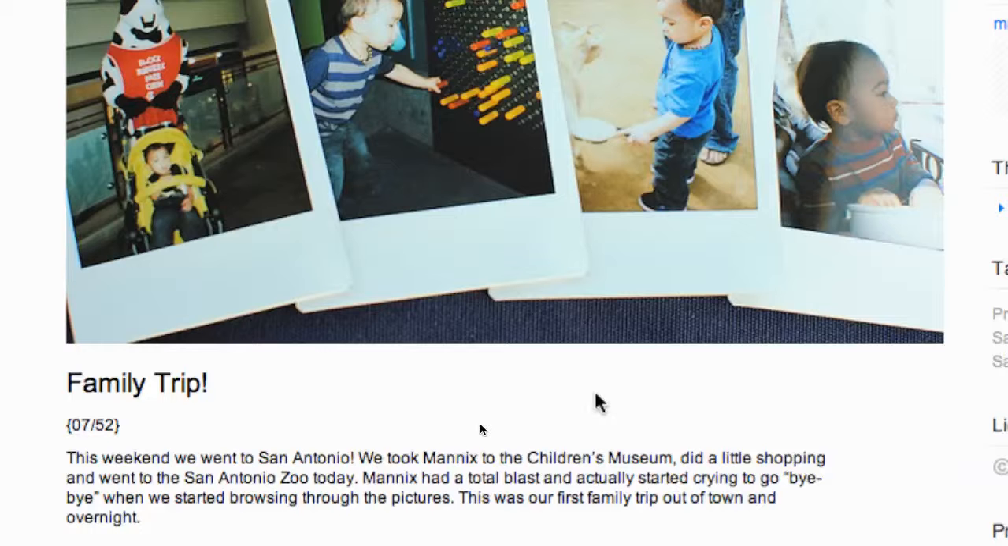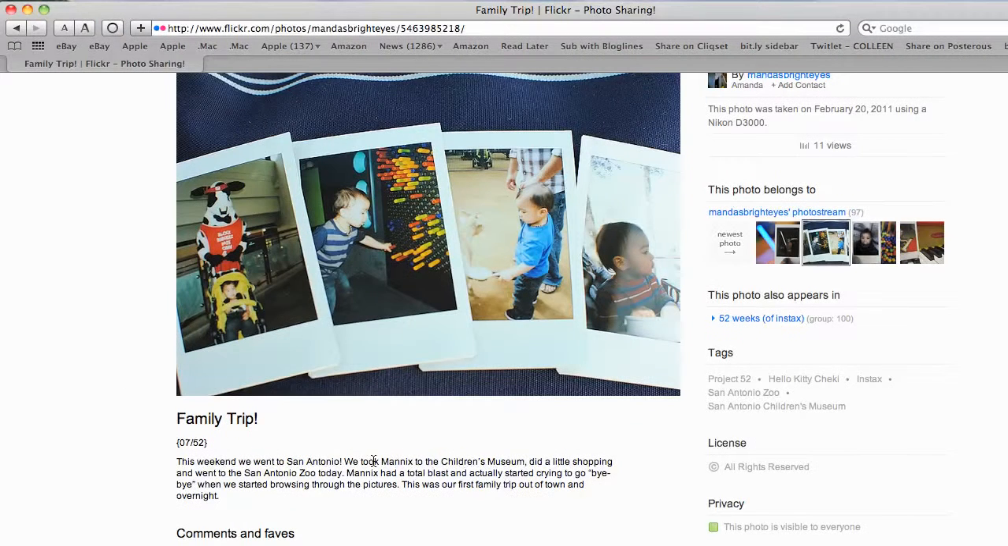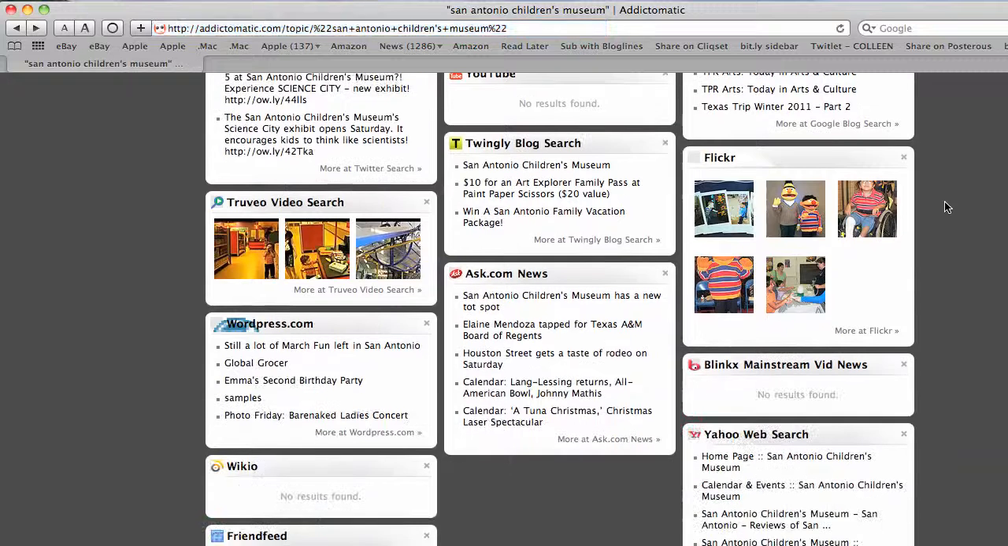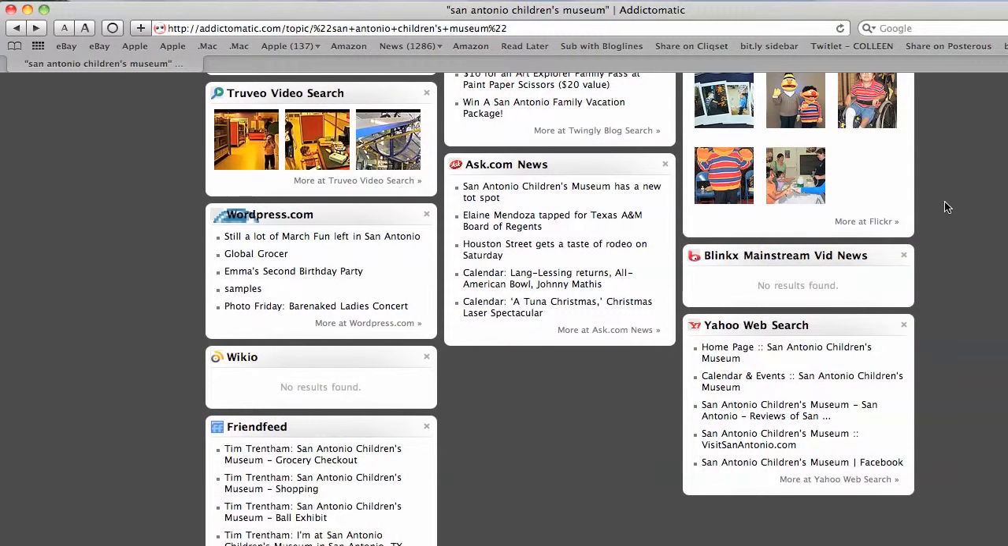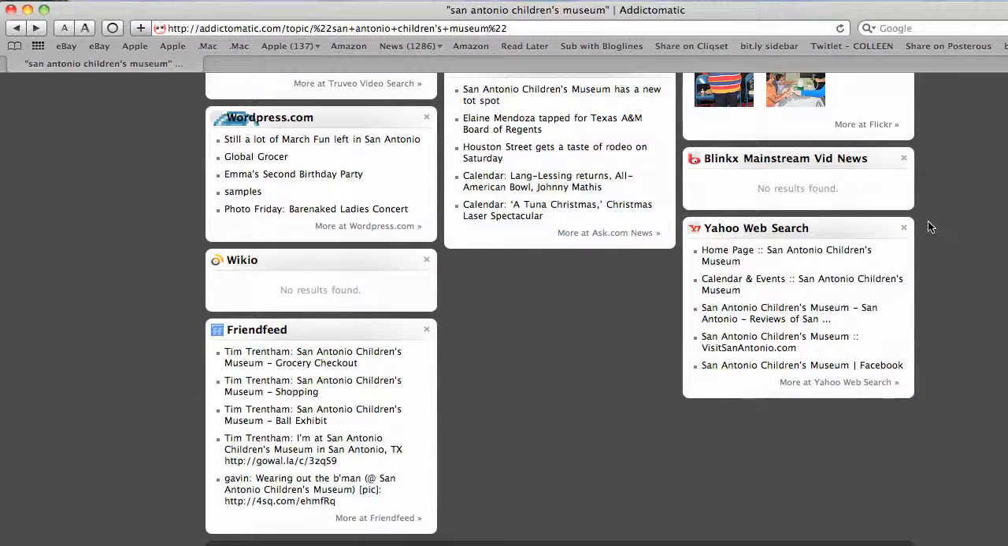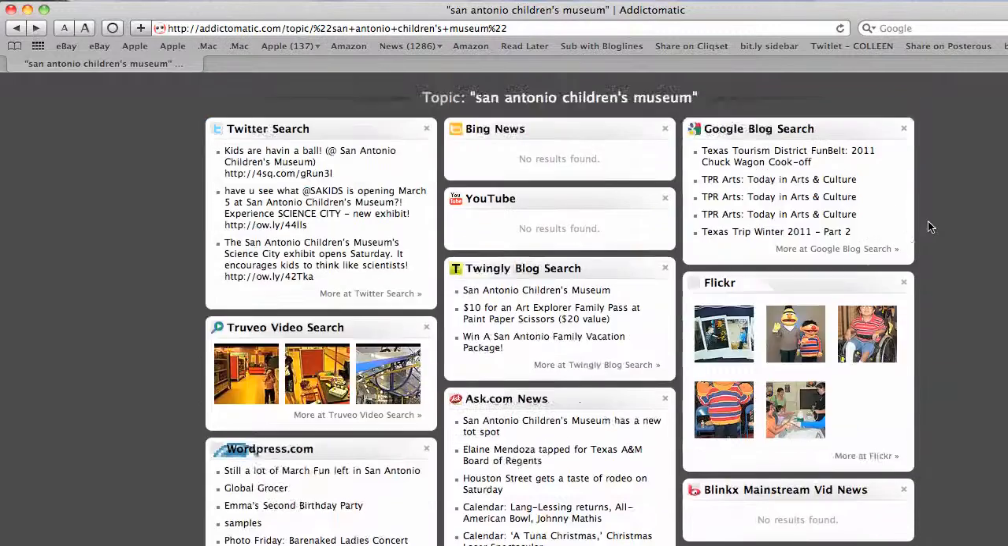It would have pulled the result if we'd only typed in San Antonio Children's Museum without the quotes, because Children's Museum comes up here and so does San Antonio. Oops. Let's go back. Basically, Addictomatic pulls, again, like I said, from the major news, blog, search sites. It's not an exhaustive list of where your search term, phrase, or brand can and might be found, but it's a really good place to start.